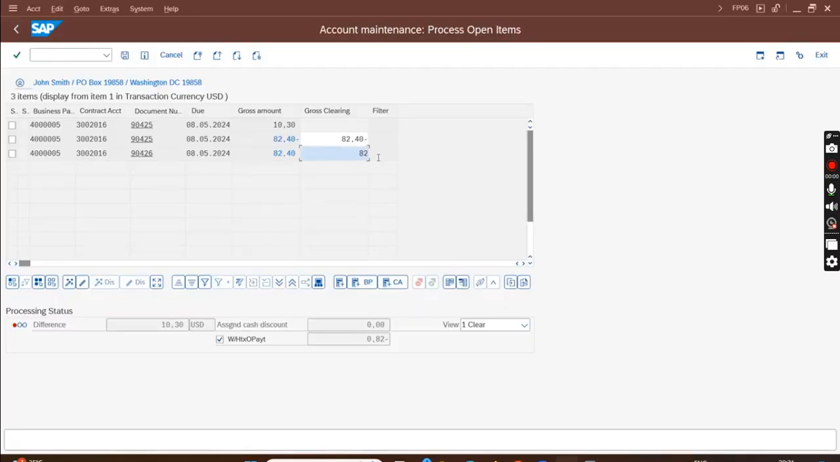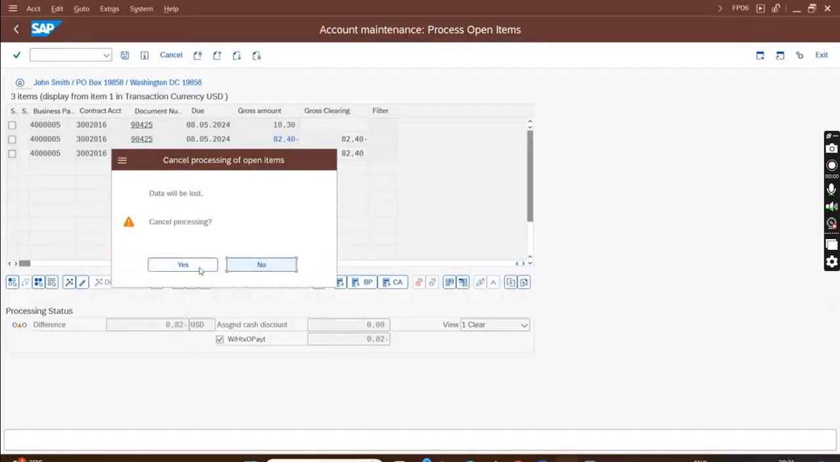82.40 comma 40. How come I'm getting it? Oh, see, it has already calculated WHT. You see, WHT on outgoing tax, it has already calculated. That's why, even after clearing both of them, I see a minus 82 and it is not letting me clear. Okay. So I'll go back.